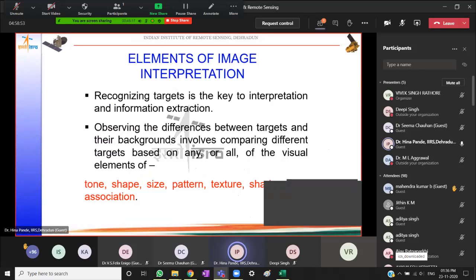Once I have decided that as an interpreter, I now need to look at these elements of interpretation which are listed here. So basically, the visual elements of interpretation are tone, shape, size, pattern, texture, shadow, and association.